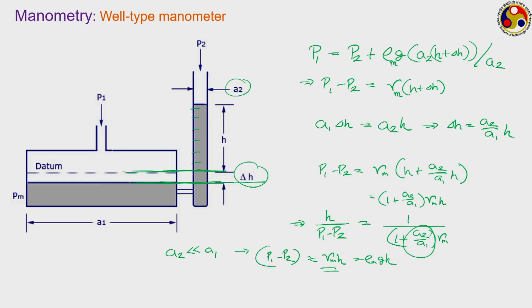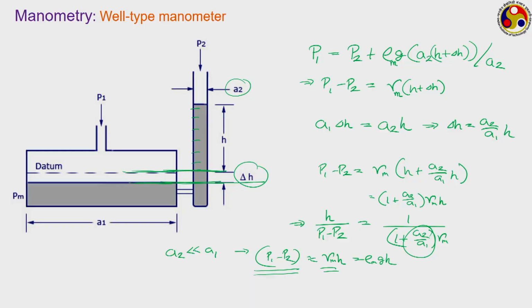They are generally not suitable for very large values of P1 minus P2, whatever may be the choice for rho m or the ratio A2 by A1. As long as we are working with low to moderate pressure levels, and there is more or less a static or steady state condition, manometers are very good devices for pressure measurement. However, if you are looking for measurement of very large pressure, very small pressure difference between P1 and P2, or very frequent changes in pressure, we may have to look for different devices.